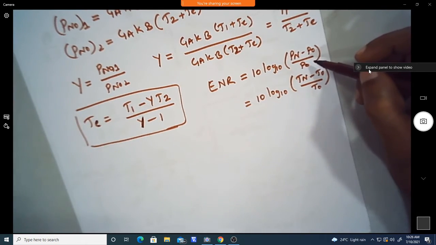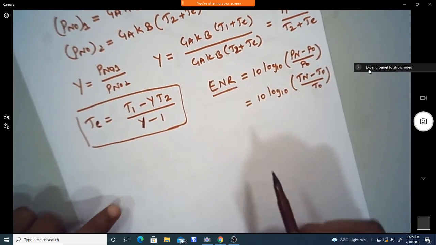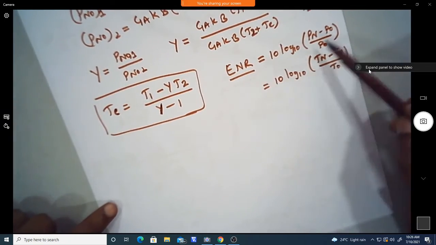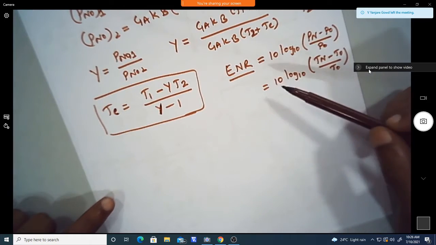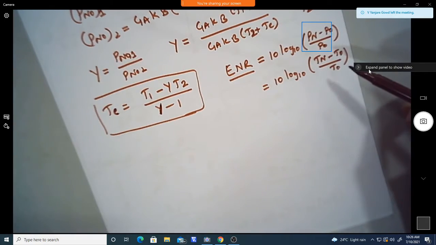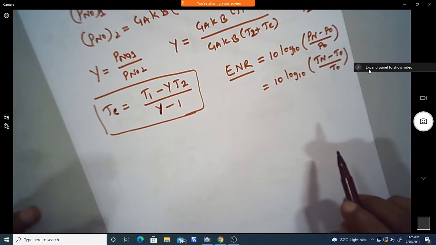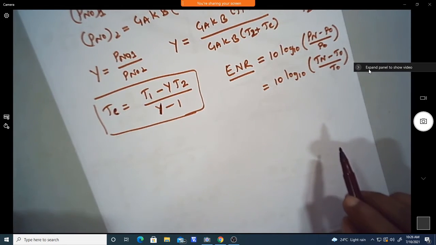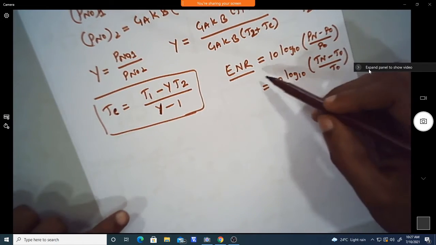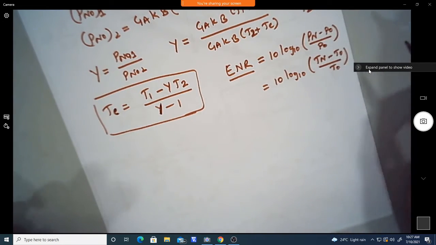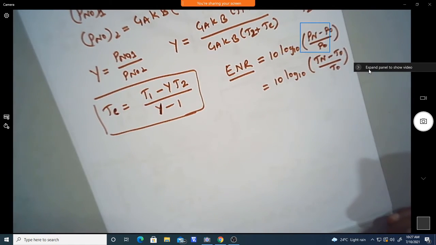Okay, so that is the excess noise ratio. This ratio also defines how much noise power is being generated by the active noise generator. So comparatively, it should be less for an amplifier or any device you take. Okay, so this is one more parameter we can get.